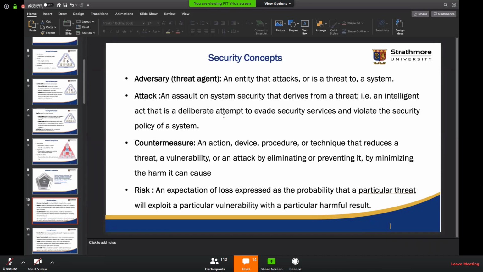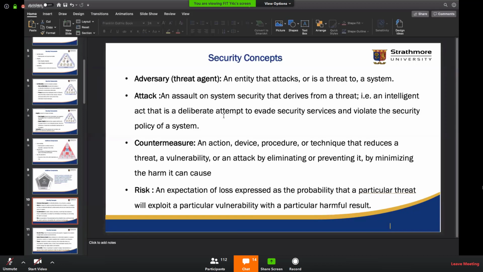So all this revolves around assets. Now, enterprises will have different assets. They will have hardware-based assets. They will have application assets. They will have users as assets. They will have the network as an asset.